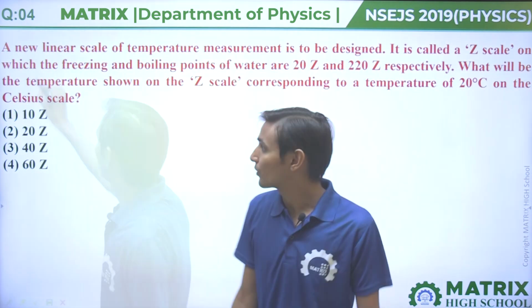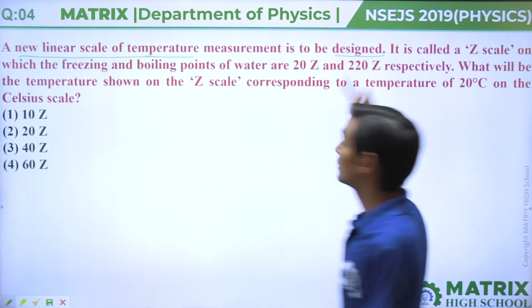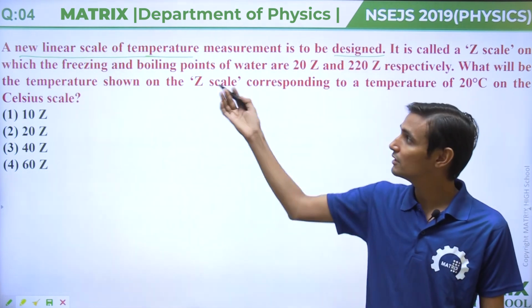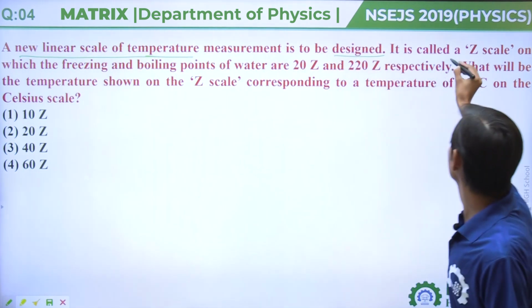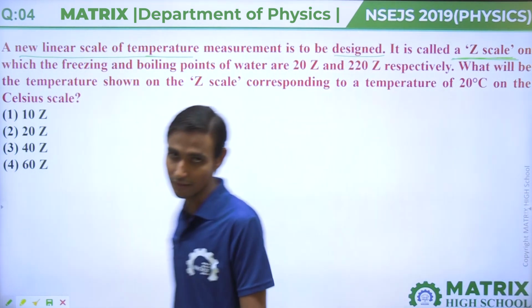Question number 4. A new linear scale of temperature is to be designed. We have to design a new scale of temperature which is linear, and its name is given as Z scale, like Celsius scale and Fahrenheit scale.